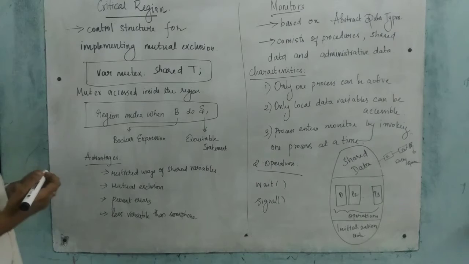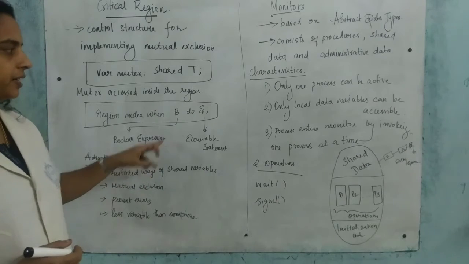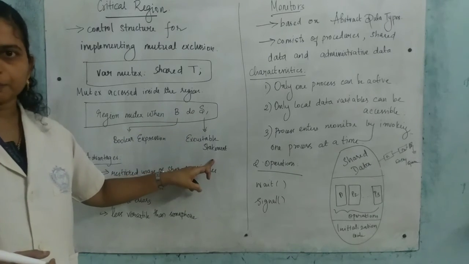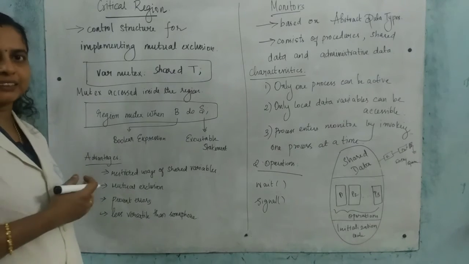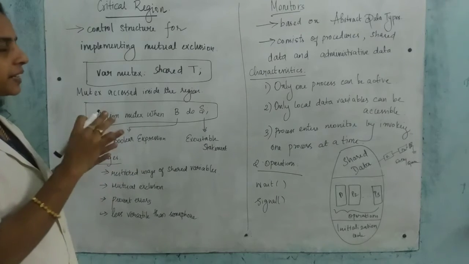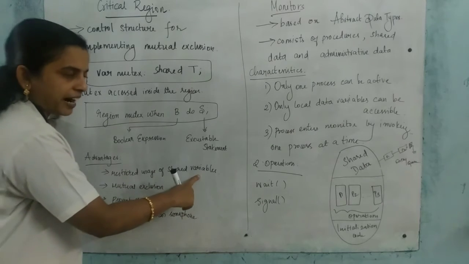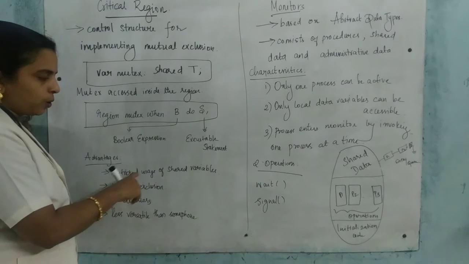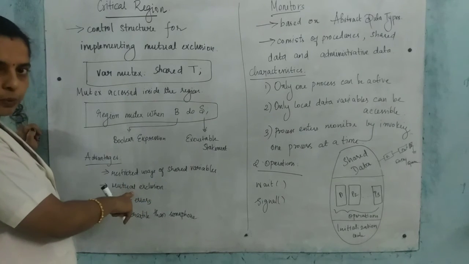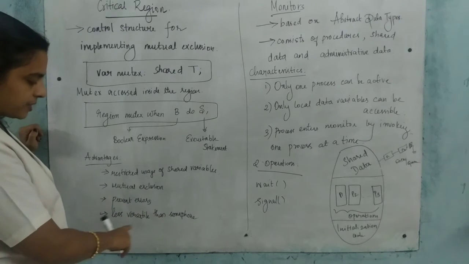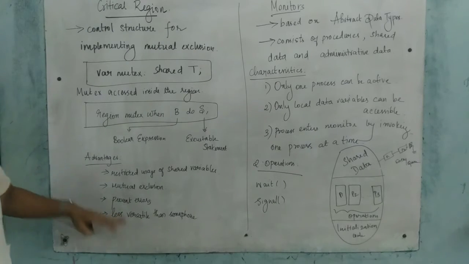See here, region mutex when B. B is a Boolean expression, and when it holds, the executable statement is executed. We have already learned how to achieve mutual exclusion in the previous sections, and here we are seeing the critical region to do the same. Some advantages: restricted usage of shared variables. All the shared variables cannot be used; shared variables can be used only with restrictions. It is also one type of mutual exclusion and it prevents errors. It is less versatile than semaphore when compared with it.